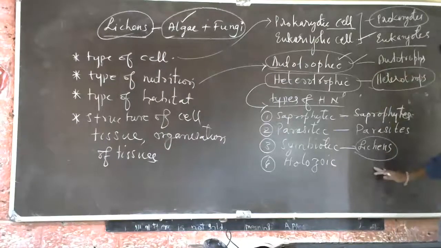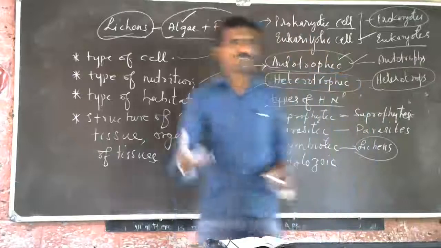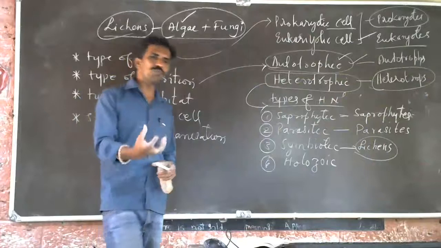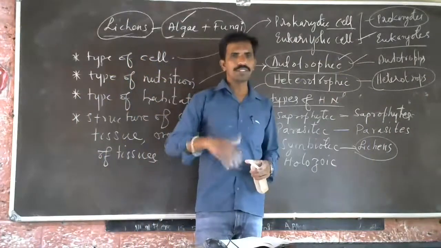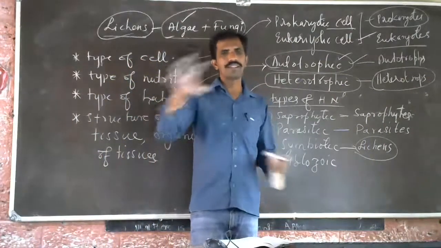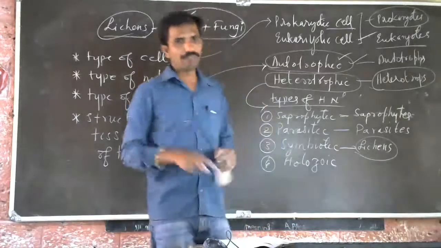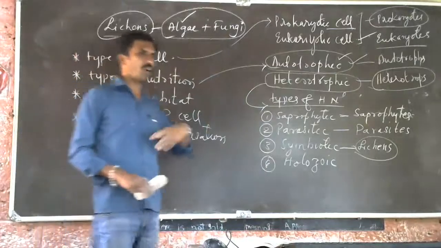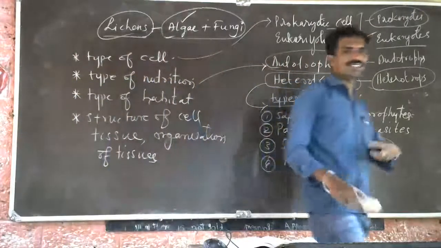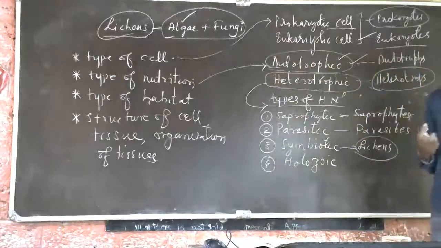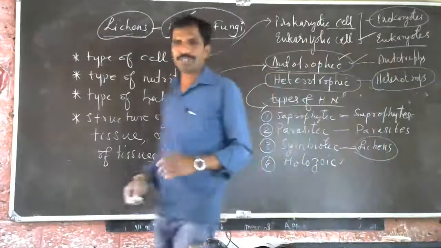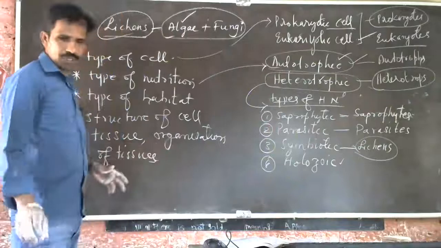Then holozoic. Some animals consume the whole body of other organisms, and they digest the food inside the body and absorb the nutrients from it. This type of nutrition is called holozoic mode of nutrition. This is about the heterotrophic mode of nutrition.